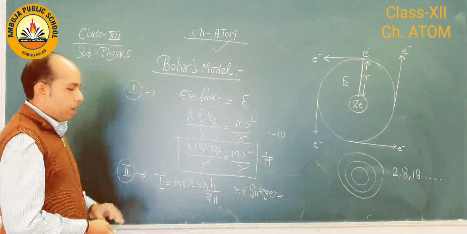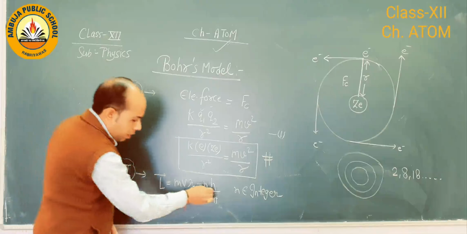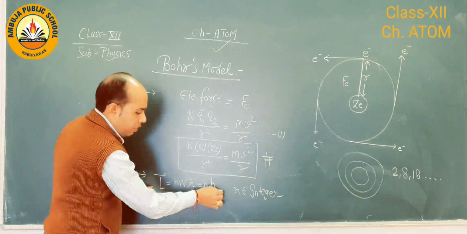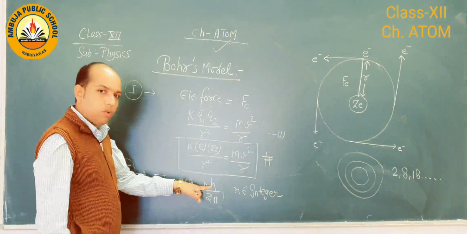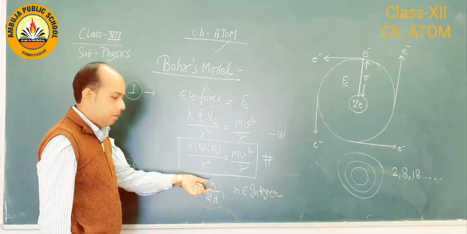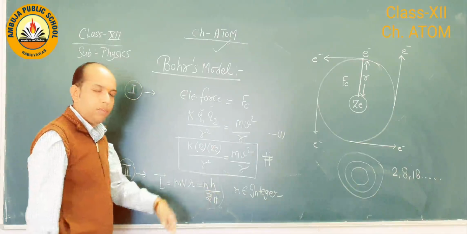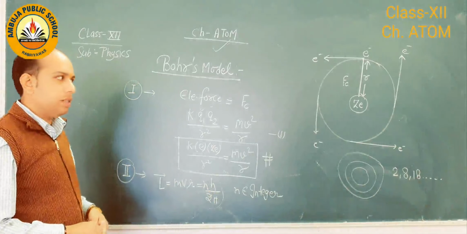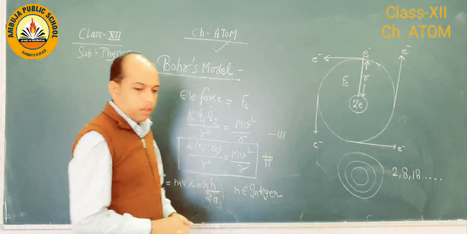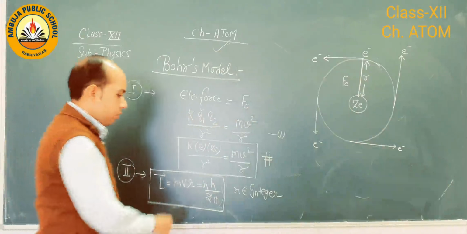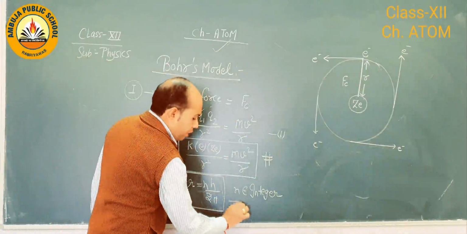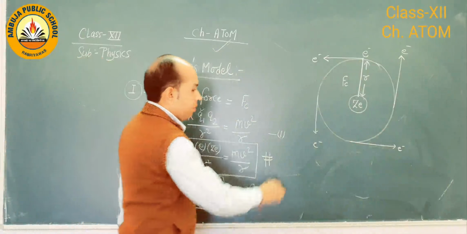Okay, so the electron revolves only in those orbits which have angular momentum nh by 2π. Here h is the Planck constant, n belongs to integers, and π is 3.14 or 22 by 7. So this is the second identity which we use during numericals.